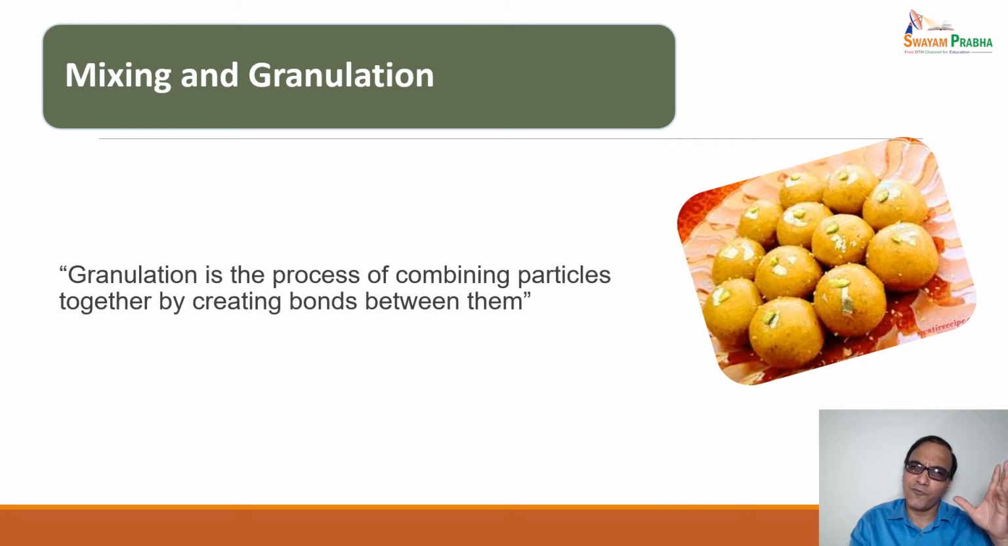Now, what is mixing and granulation? What is granulation? Granulation is the process of combining particles together by creating bonds between them. You might be wondering why we have kept this besan laddu figure in this slide. Actually, this is the particle. These are the granules which, when they are combined, give this shape. Otherwise, if they are not in granule form, the binding issue will be there. That's why granulation is very important with respect to tablet manufacturing.